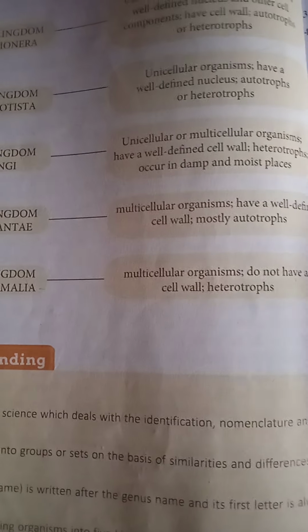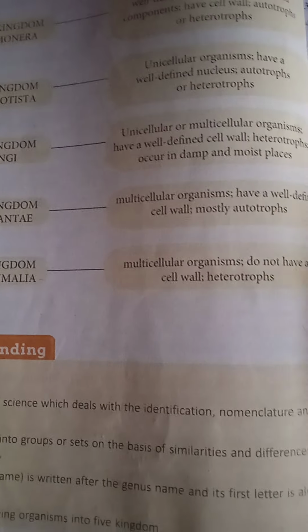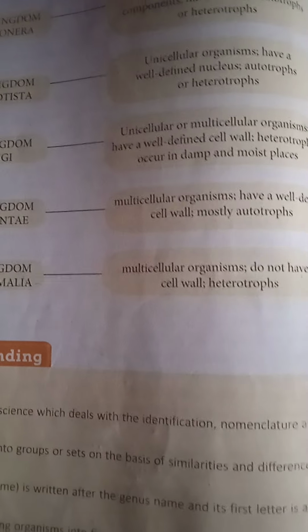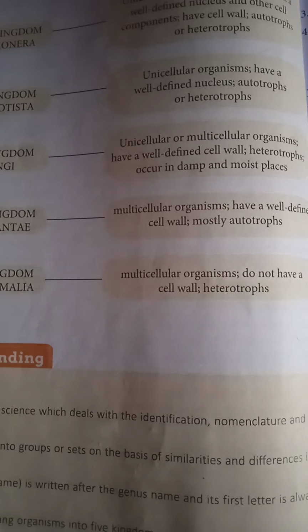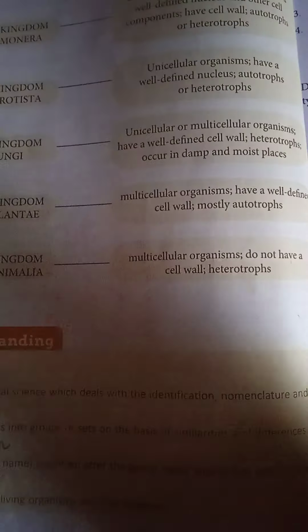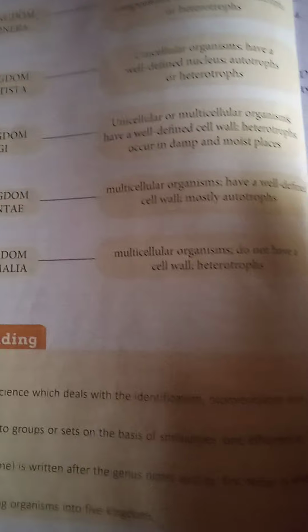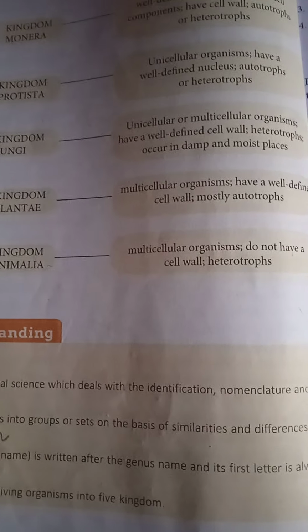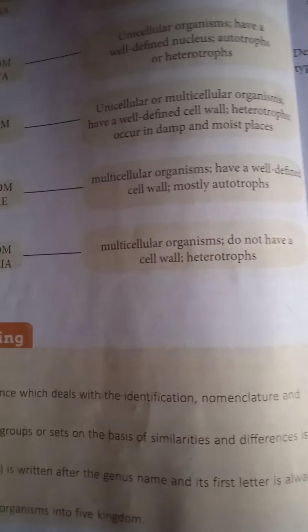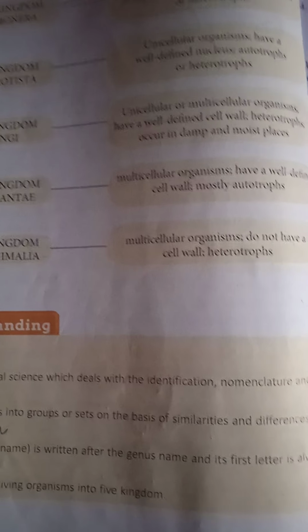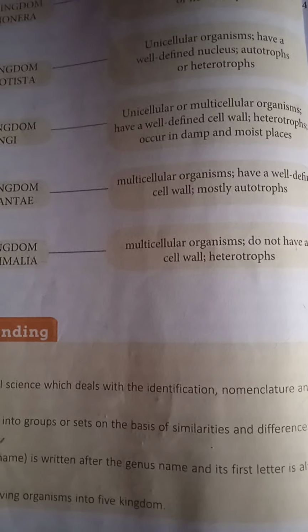All of you know plants prepare their own food in the presence of sunlight, water, nutrients from the soil, and the chlorophyll. Now the animal kingdom, they are multicellular, that means they are made up of more than one cell, and they do not have a cell wall. The outermost membrane is the cell membrane. And they are heterotrophs, that means they are dependent on others for food, like we human beings. Animals are dependent on plants or plant products, or other animals for their food.